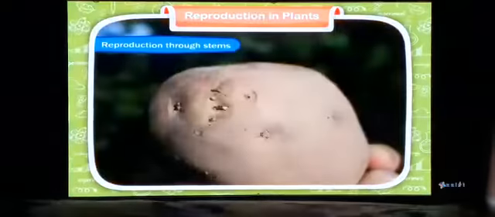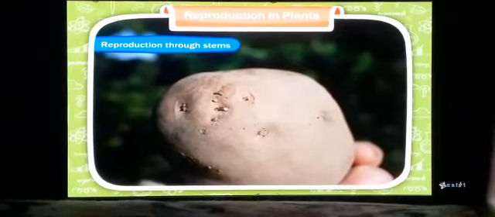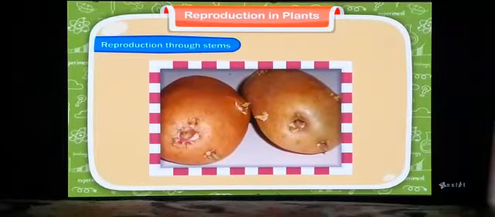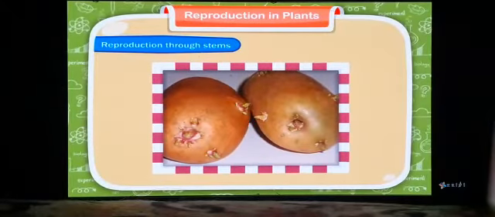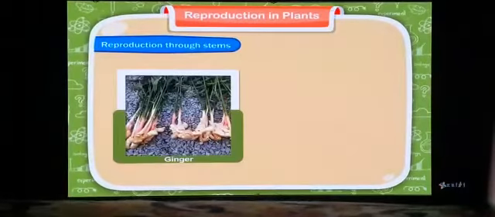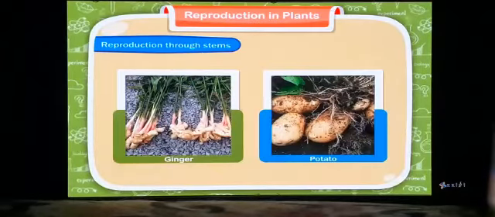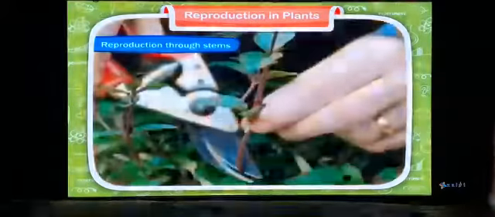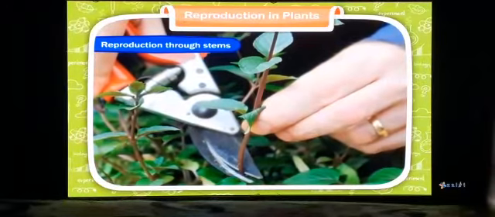Reproduction through stems. You have observed a potato. You can find some small dots on it called eyes. It is also called a bud. Several plants like ginger and potato are actually underground stems. These stems store food in them and grow into a new plant through buds. Some new plants also grow from pieces of the stem because they have buds on them.